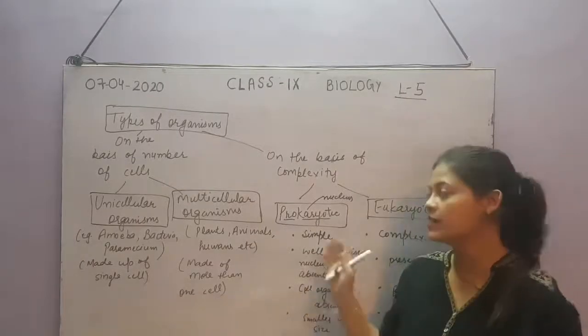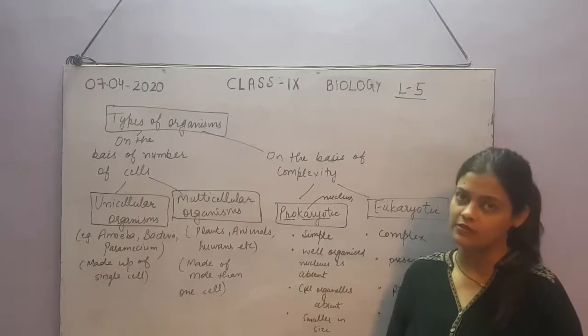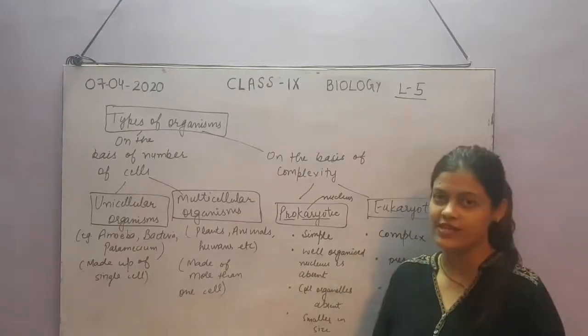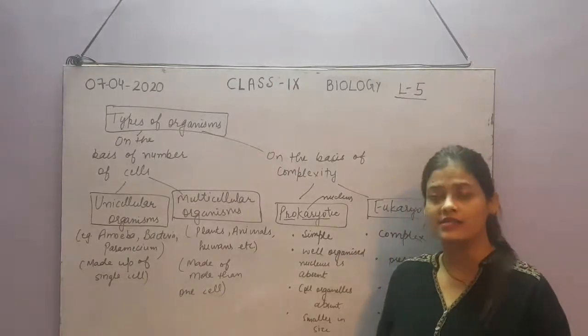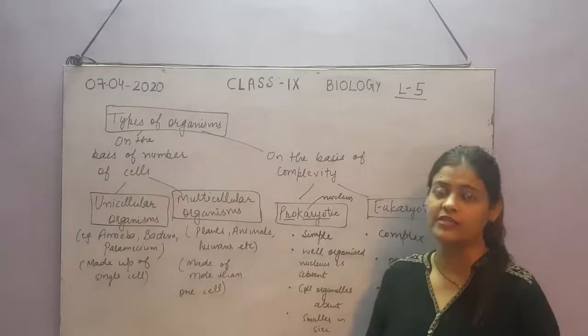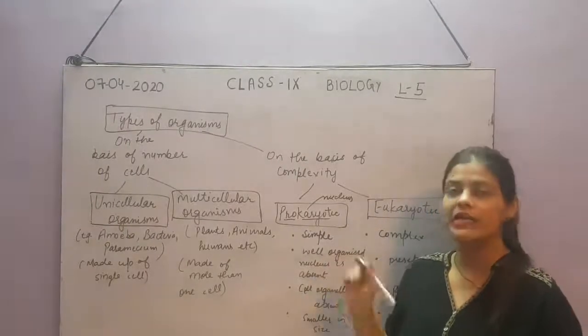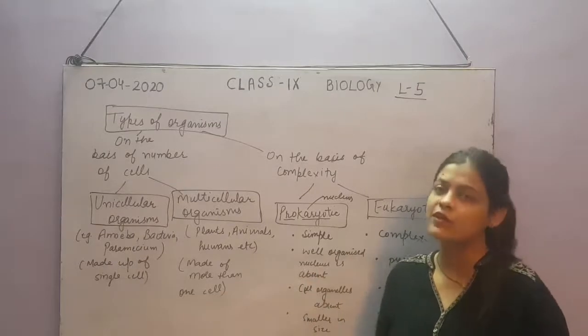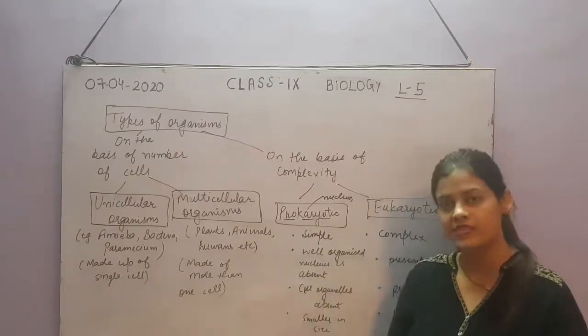These are the ancient cells which were first originated on earth. This type of cell is very simple. A well-defined nucleus is not there. It doesn't mean that it doesn't have genetic material. It will have genetic material in the form of DNA or RNA, but it will not be present inside a nucleus. There will be no proper nucleus found in this type of cell.